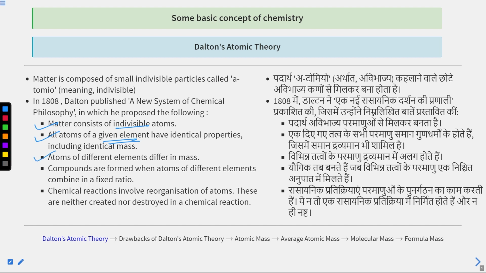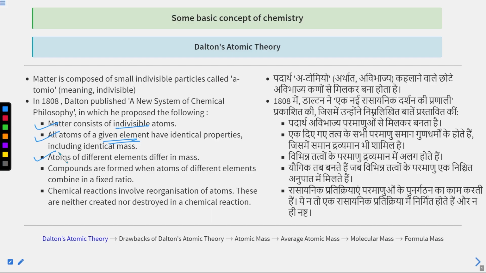If you are taking atoms of different elements, if you are comparing nitrogen with fluorine, chlorine, fluorine, neon, oxygen, then they are different atoms. So atoms of different elements definitely differ in mass and differ in properties as well. Certain exceptions will be there. We are not going to discuss exceptions. We are just saying the general thing.